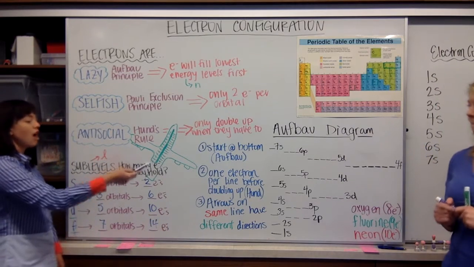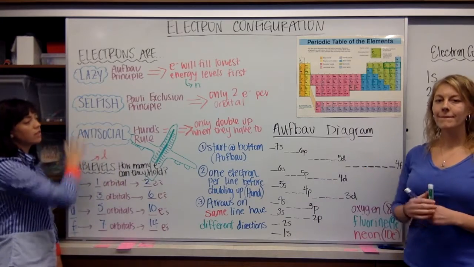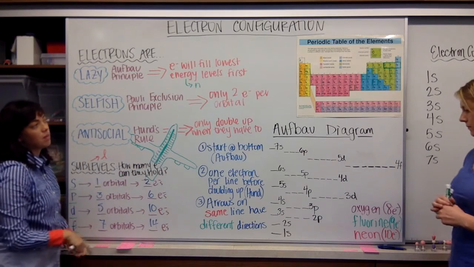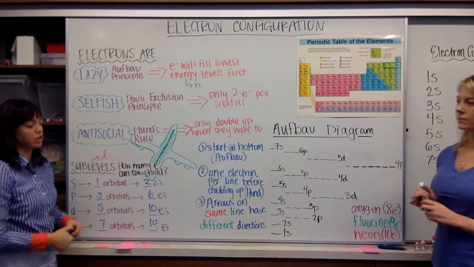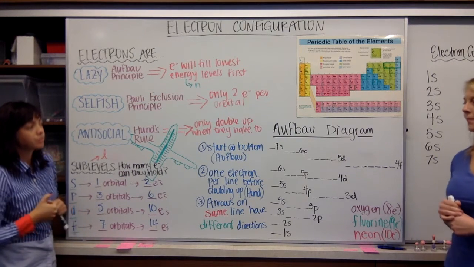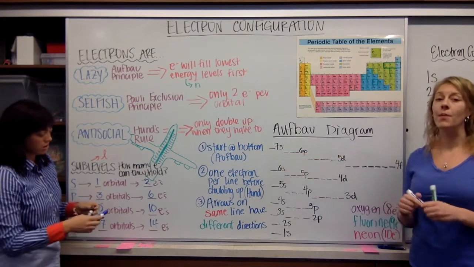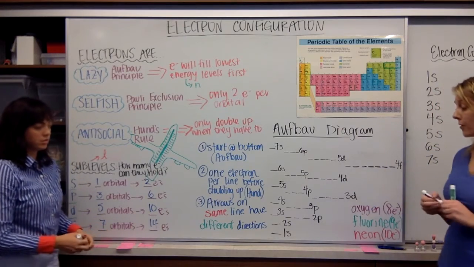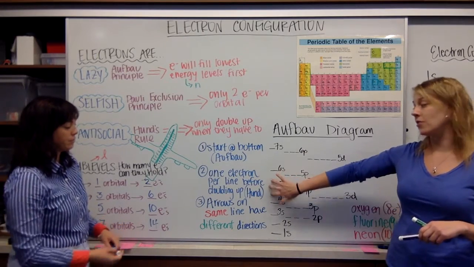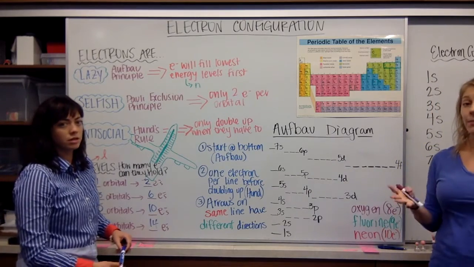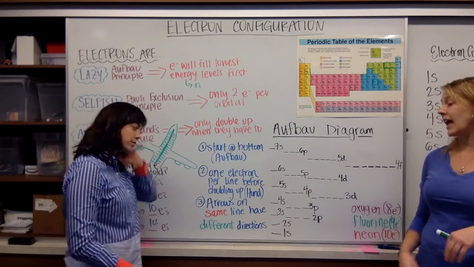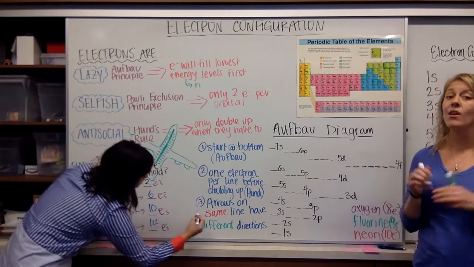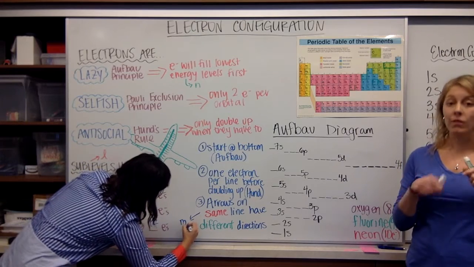Now, we're going to use an Aufbau diagram to kind of synthesize all of this information and what you learned in the POGL to write out and fill in the electron configuration, the filling order, essentially. All right, so the first thing is we're going to start at the bottom of our Aufbau diagram. This is Aufbau's rule. We start at the lowest energy level first. All right, after that, we're going to make sure that there's only 1 electron per line before they double up. This is Hund's rule. And arrows on the same line are going to go in different directions. Remember that I said in the last video, 1 electron will spin clockwise, 1 will spin counterclockwise.